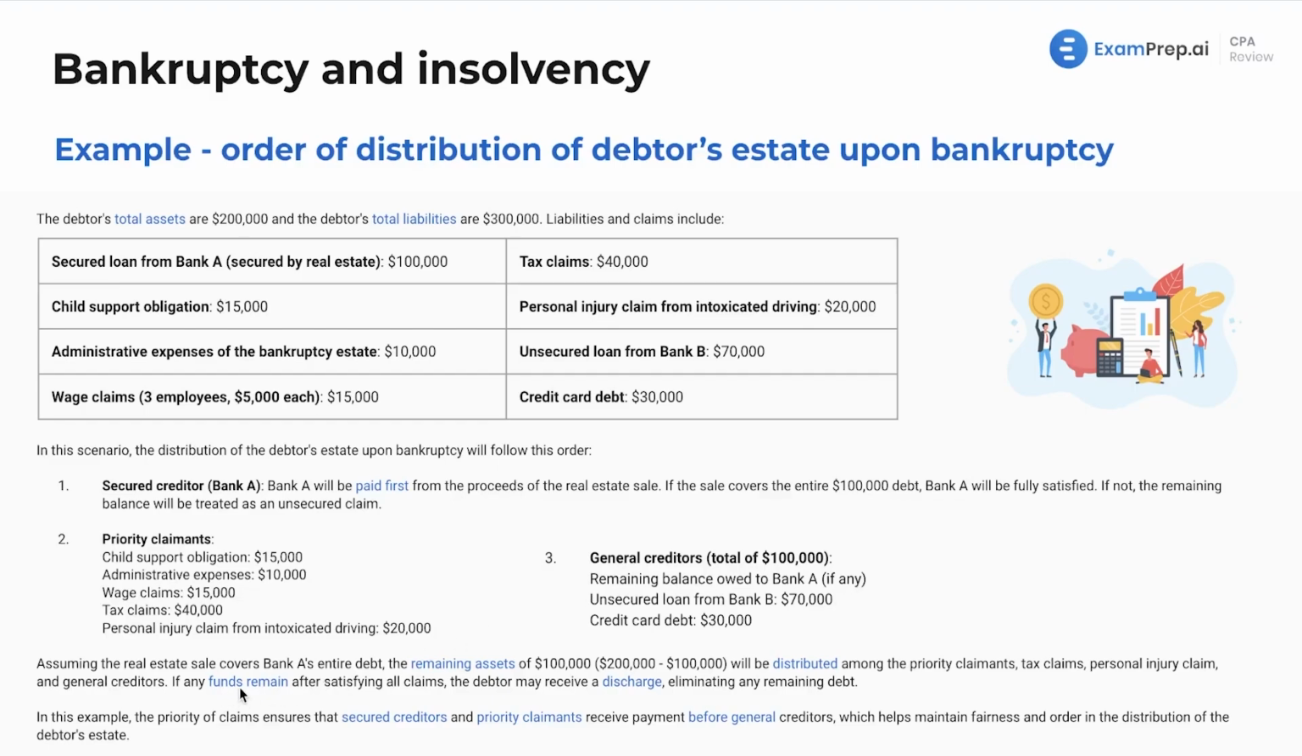Now, assuming the real estate sale covers Bank A's entire debt, the remaining assets, $100,000, right? So that's the $200,000 from total assets minus the $100,000 from Bank A, will be distributed among the priority claimants, tax claims, personal injury claim, and the general creditors. If any funds remain after satisfying all claims, the debtor may receive a discharge, eliminating any remaining debt. Now, in this example, the priority of claims ensures that secured creditors and priority claimants receive payment before general creditors, which, as we see this phrase time and time again, will help maintain fairness and order in the distribution of the debtor's estate.